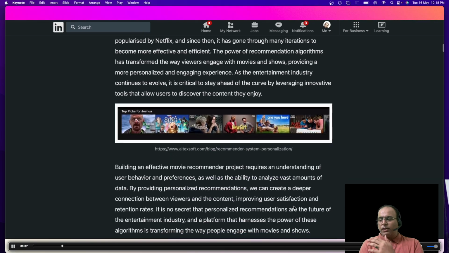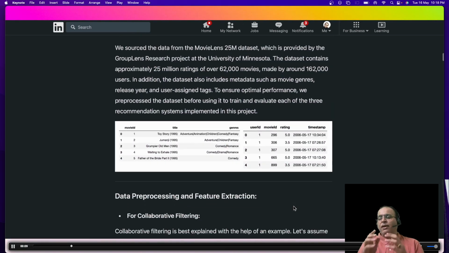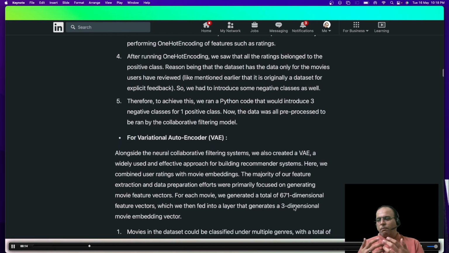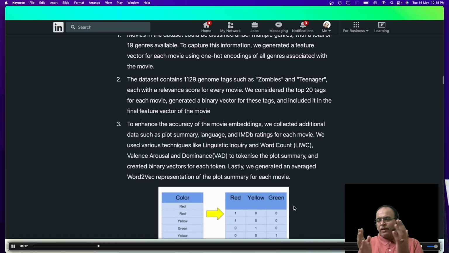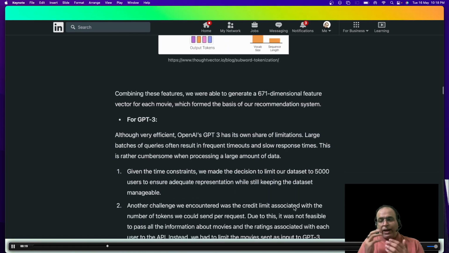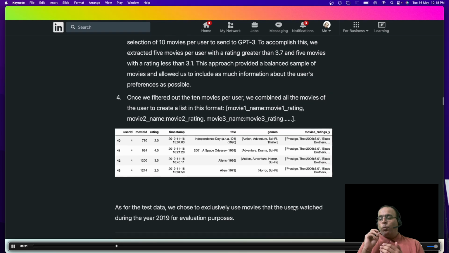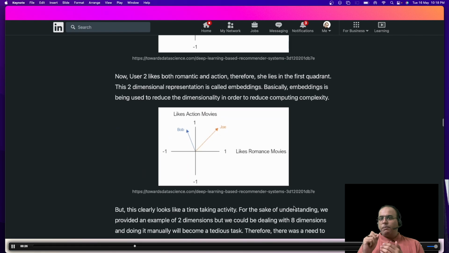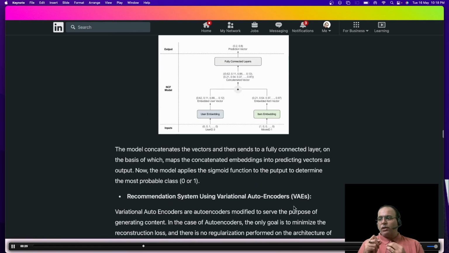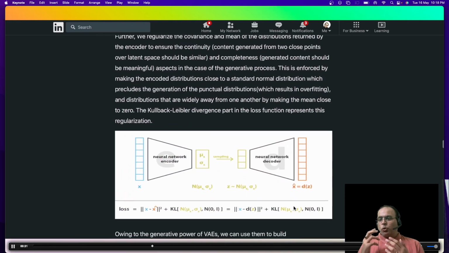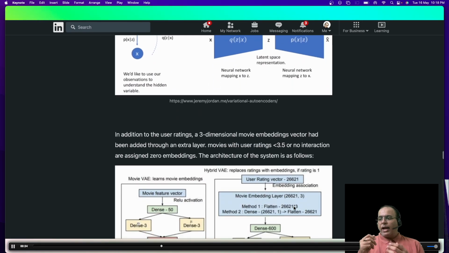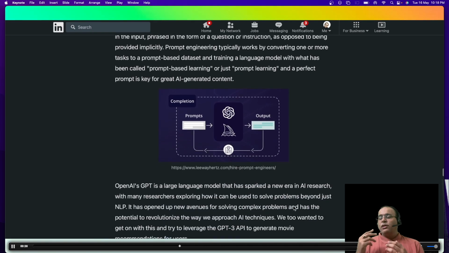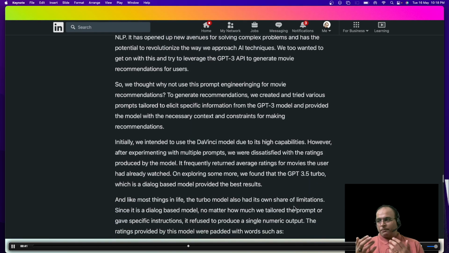So in this research, they try to compare a vanilla recommendation engine that they built using an ML model implementation, and compare its outputs with the outputs generated by generative AI. So they give the input in a series of prompts to the generative AI model, and based on the data that it saw, it suggested recommendations on top of that, right?